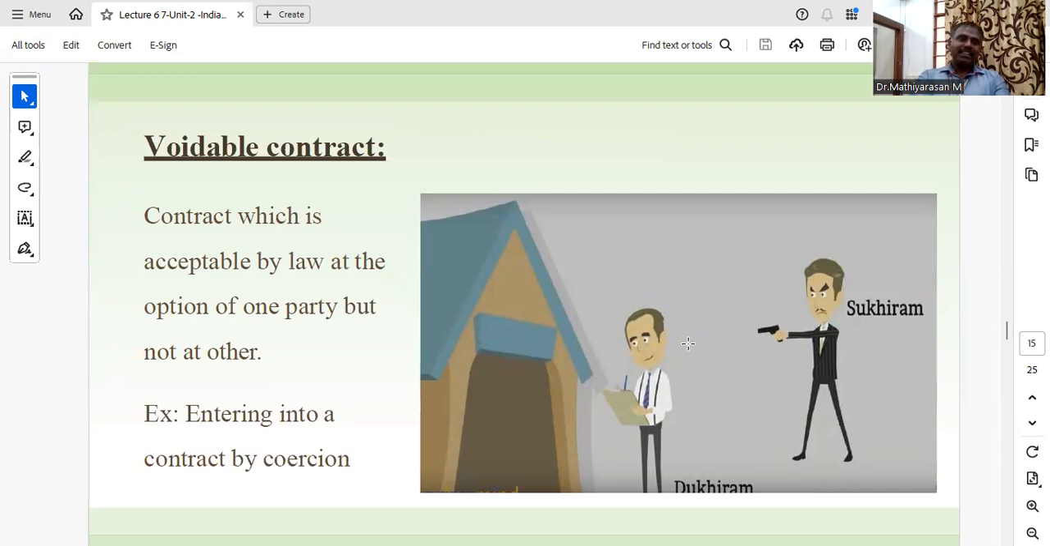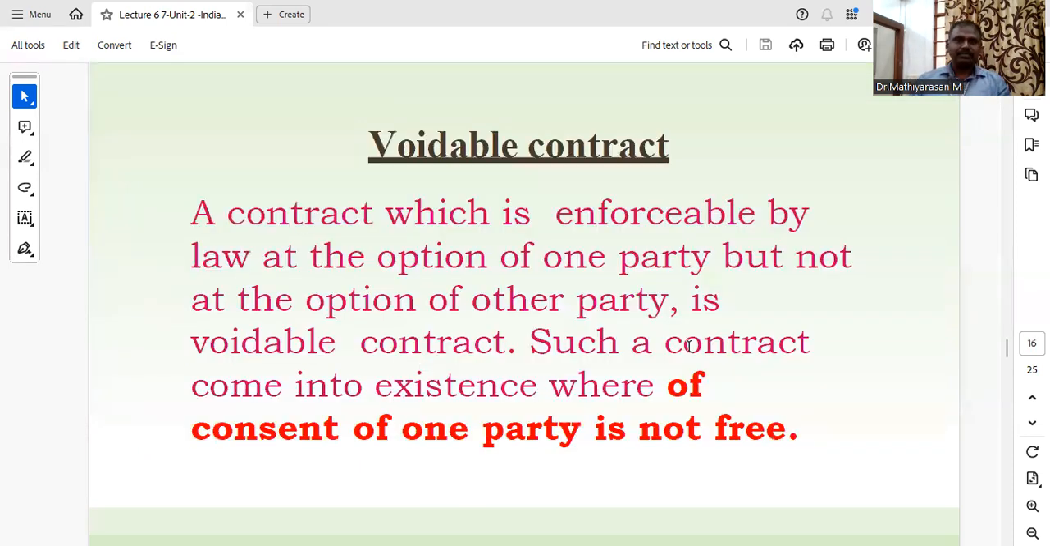Next one, voidable contract. A contract which is enforceable by law at the option of one party, but not at the option of the other party, is a voidable contract. For example, entering into a contract by coercion. Such a contract comes into existence where the consent of one party is not free.